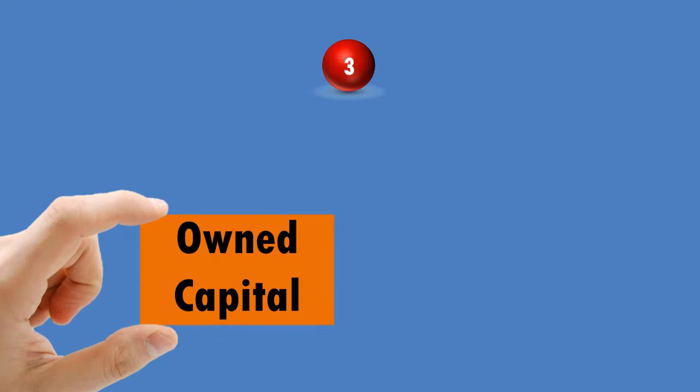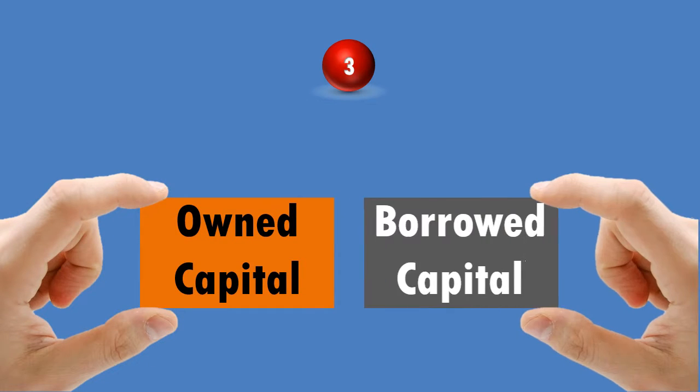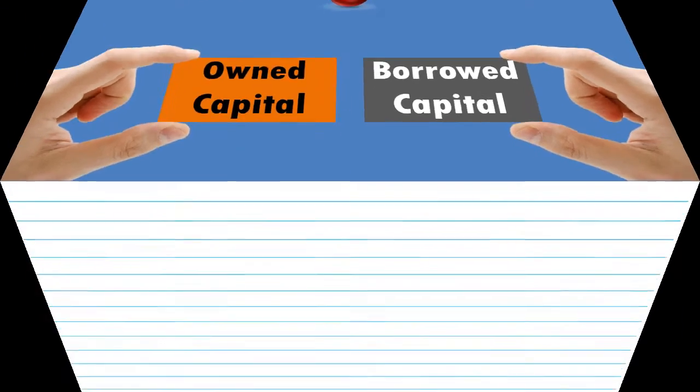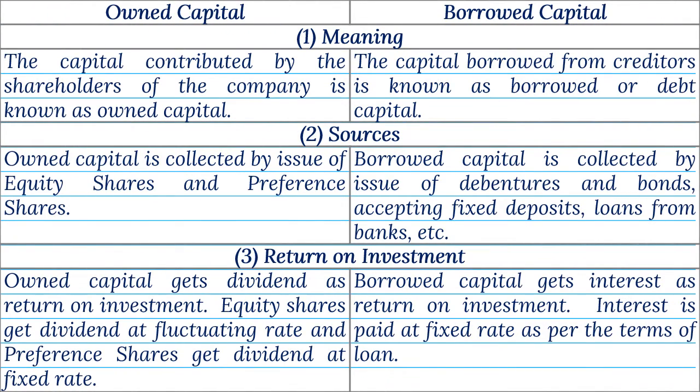3. Own capital and borrowed capital. 1. Meaning. The capital contributed by the shareholders of the company is known as own capital. The capital borrowed from creditors is known as borrowed or debt capital. 2. Sources. Own capital is collected by issue of equity shares and preference shares. Borrowed capital is collected by issue of debentures and bonds, accepting fixed deposits, loans from banks, etc.